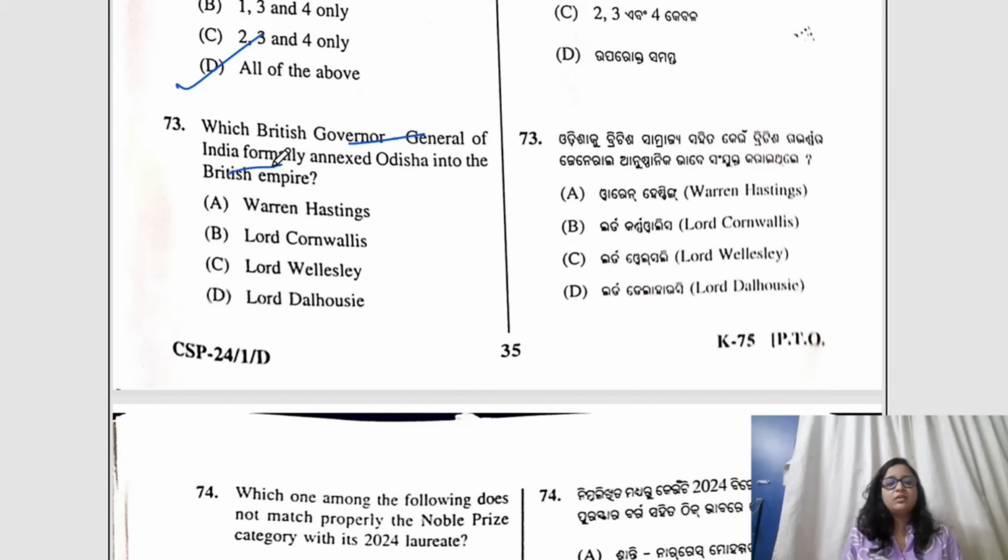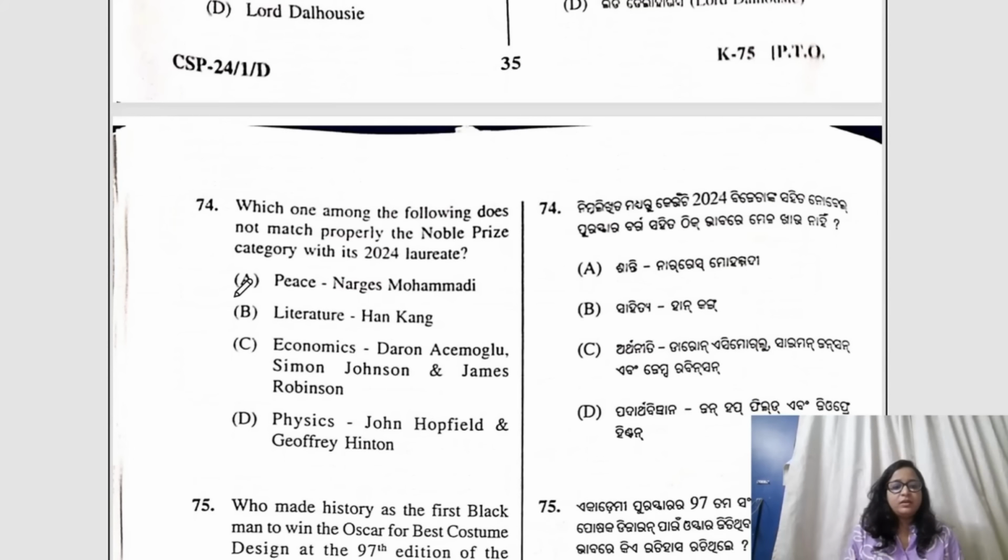Which British Governor General of India formally annexed Odisha into the British Empire? So, a very important question. The correct answer would be C, Lord Wellesley. Question number 74. The correct answer would be A.